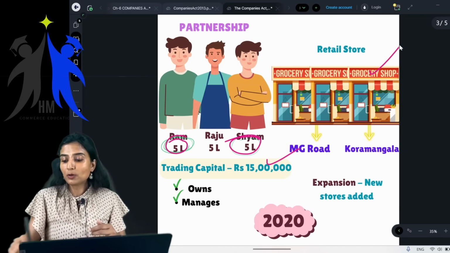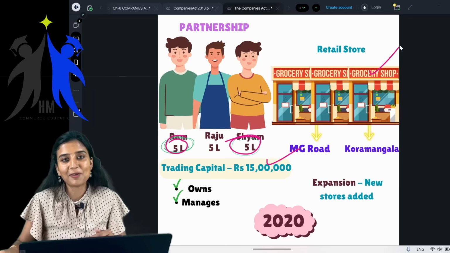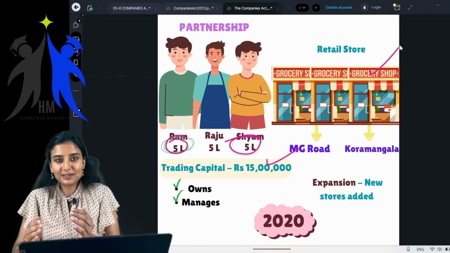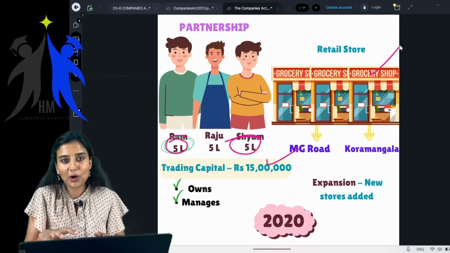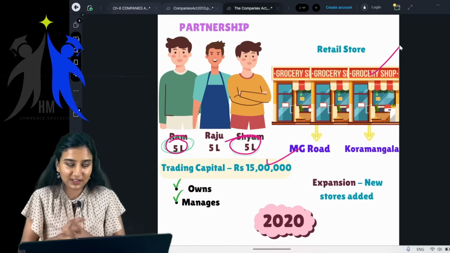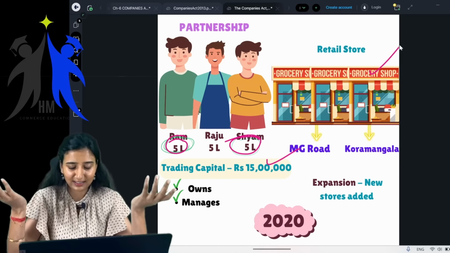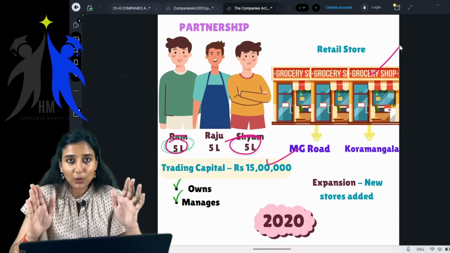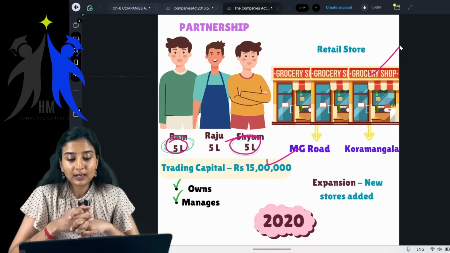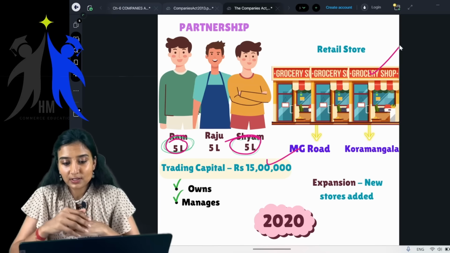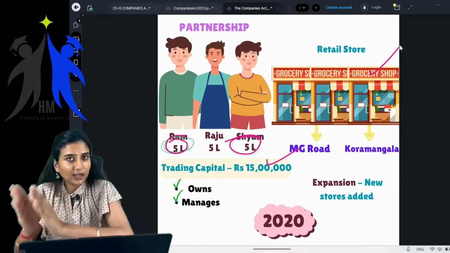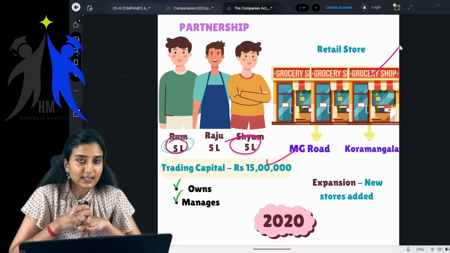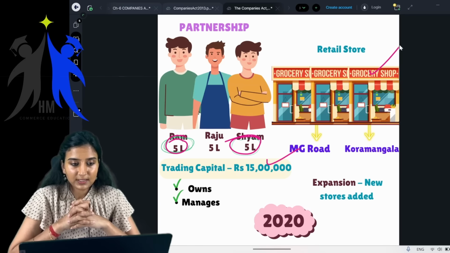Say, for example, Koramangala. Koramangala, ma'am, what is this? Koramangala is in Bangalore. There is some area called Koramangala. That is one example I've just taken. You can imagine any area of your choice in your head, whichever comes to you. Children, okay, fine. So you are trying to add new stores, one in area 1, area 2, area 3, etc. Okay. Now see what is happening in this particular scenario.